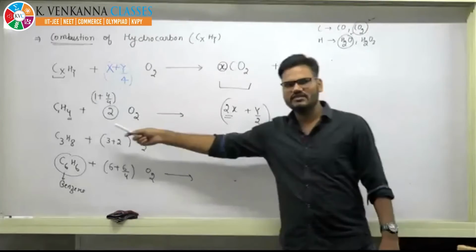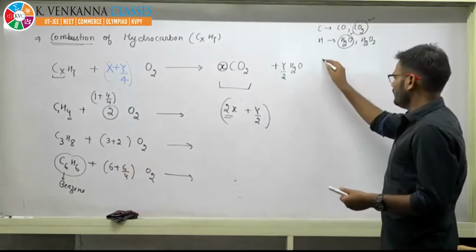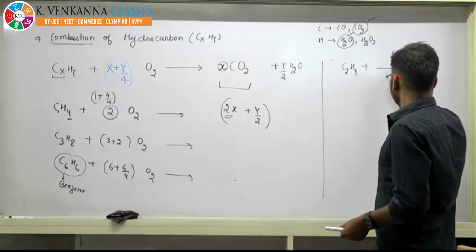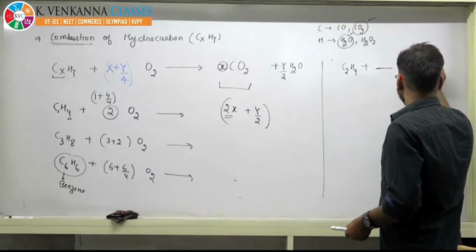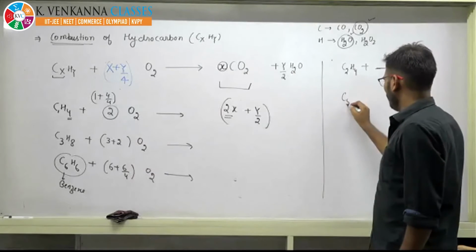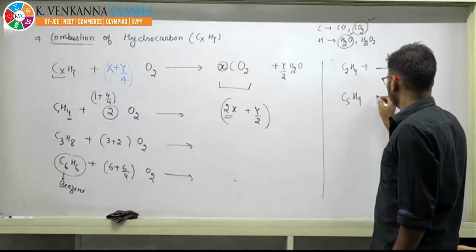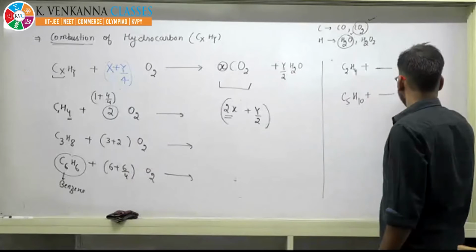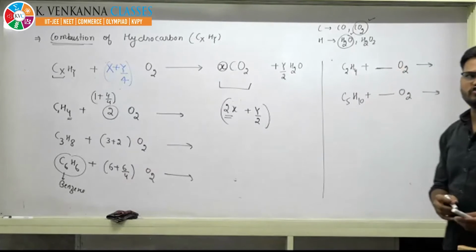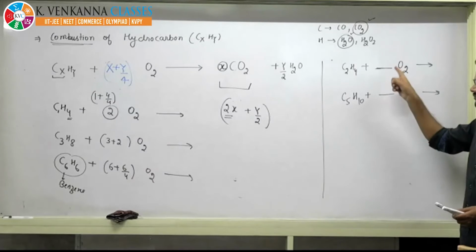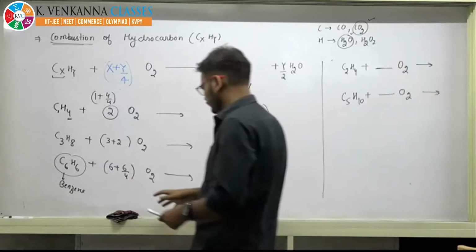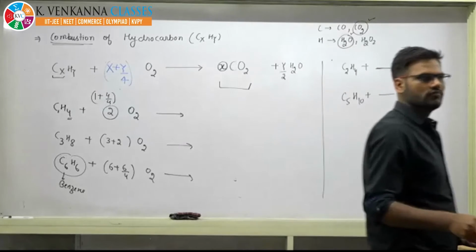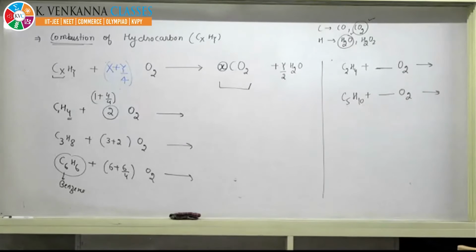So any hydrocarbon is given. I am giving some examples. You just try to solve them. C2H4. This is fill in the blanks. C5H10. This is the fill in the blanks. Right now I am focusing only on oxygen. So fill these two blanks and give me the answer.